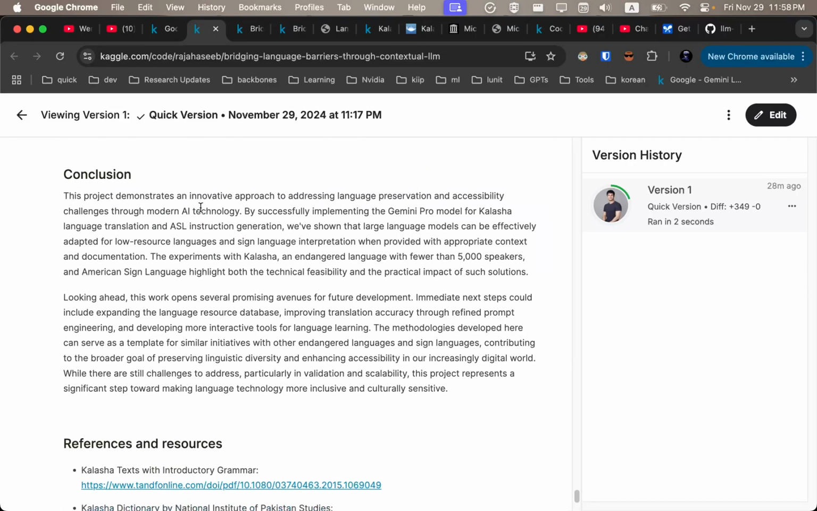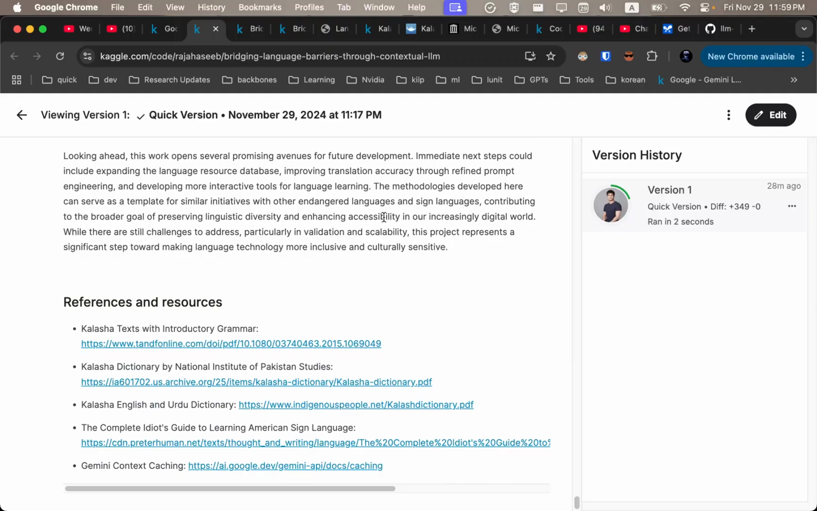So as you can see, we can utilize long context windows for learning languages on the fly, which can be really useful for preserving digital languages and also for enhancing accessibility in our increasingly digital world. So I'm really excited about this use case, and that's all from me. Thank you.